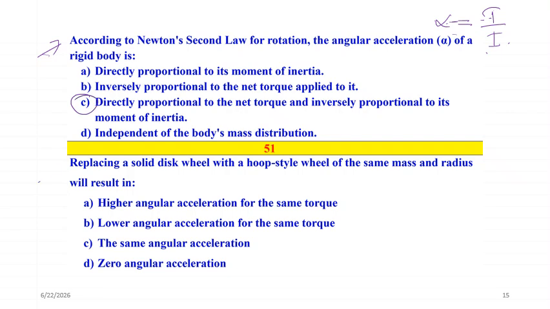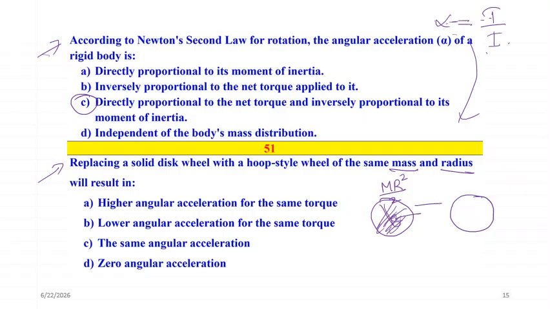Okay. Now next question. Replacing a solid disc wheel with a hoop style wheel of the same mass and radius, which option will be correct? Understand it clearly. This is also connected with the same concept. See, I have a solid disc whose mass is m and radius is r, and whose moment of inertia will be mr square divided by 2. I should remember this. And secondly, I am completely replacing it with a ring which has the same mass and the same radius. So over here the moment of inertia will become mr square.